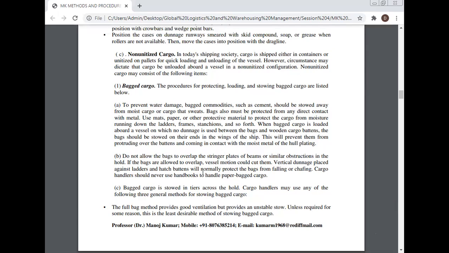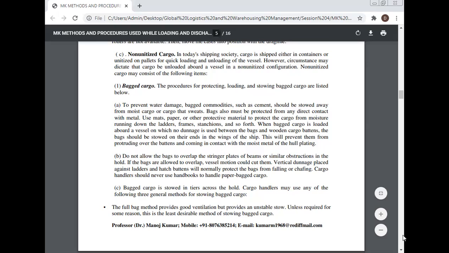Vertical dunnage placed against ladders and hatch battens will normally protect bags from falling or chafing. Cargo handlers should never use hand hooks to handle paper bagged cargo. Bagged cargo is stowed in tiers across the hold. Cargo handlers may use any of the following three general methods for stowing bagged cargo. The full bag method provides good ventilation but provides an unsuitable stow. Unless required for some reason, this is the least desirable method of stowing bagged cargo.